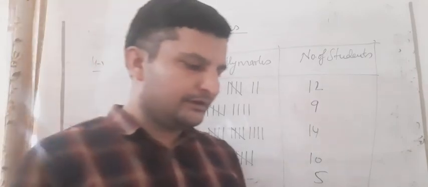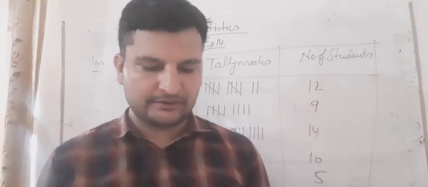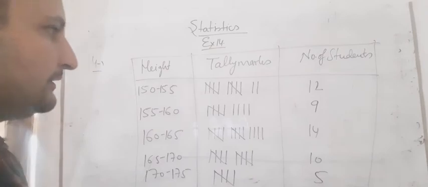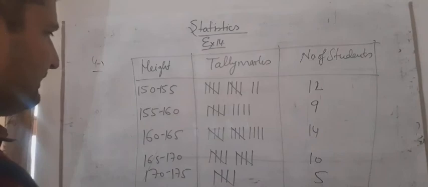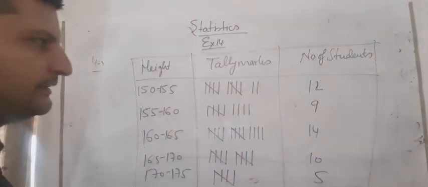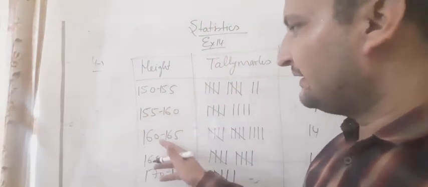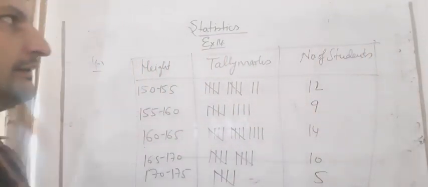And then in the second part, what we have to do: what can you conclude about their height from the table? What are we calculating? We can conclude that 12 and 9 is 21, 21 and 14 is 35. So we can say that data less than 160 to 165 contains more than 50%. So we can write it like this.